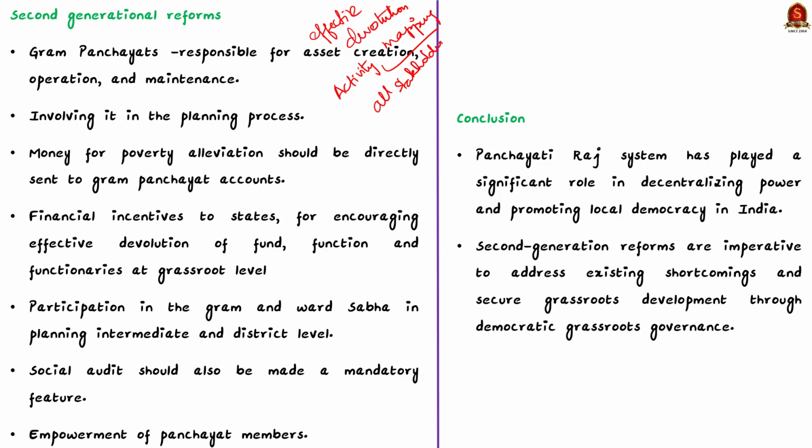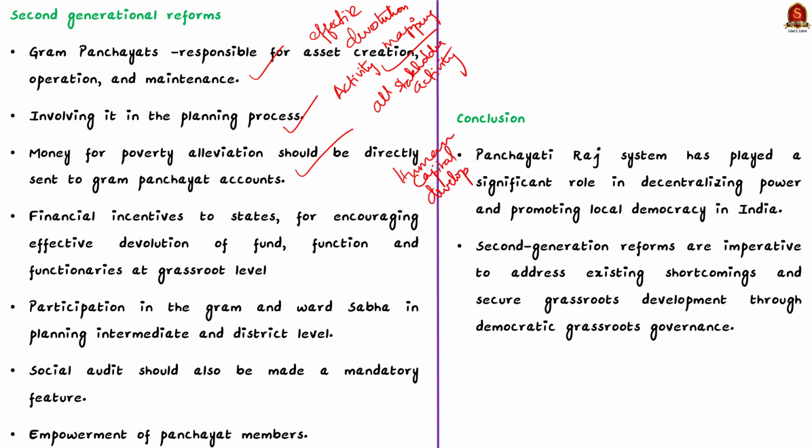In this sense, activity mapping involves giving the Gram Panchayats the responsibilities of asset creation, operation and maintenance, and also involving them in the planning process. It also includes giving the middle tier responsibilities for human capital development and giving higher levels of government the responsibility of policy, standards and monitoring of outcomes.